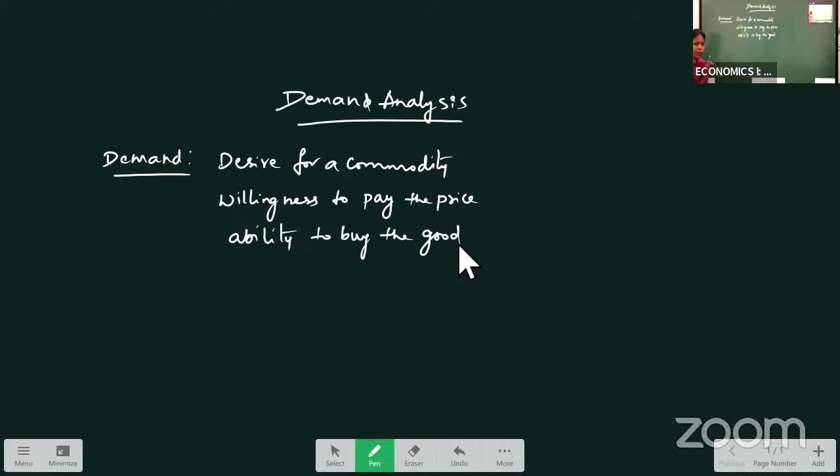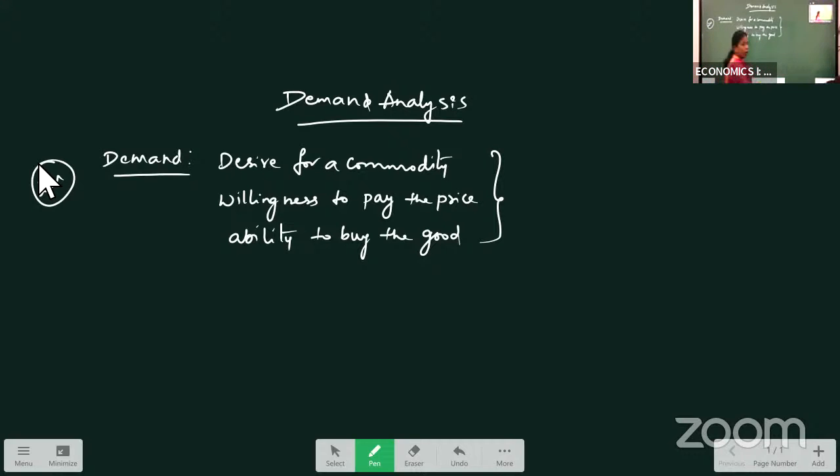So demand means not only desire. If you only want that commodity, we don't say it is demand. We should have the purchasing power and we are ready to buy the goods. So demand means desire, willingness and ability to buy the commodity. If these three are together, then only we say that demand arises for a commodity. This is the concept of demand. This demand concept will be for 2 marks.